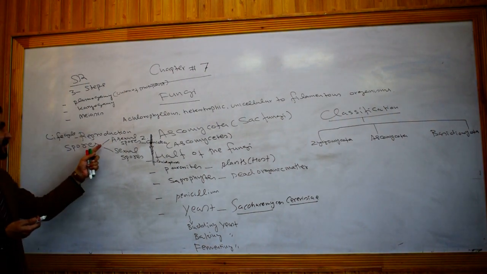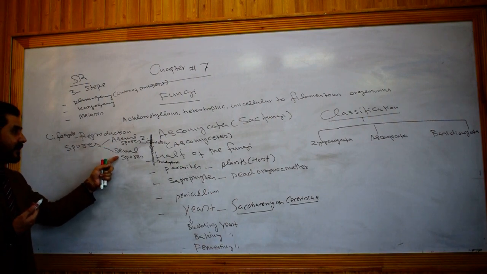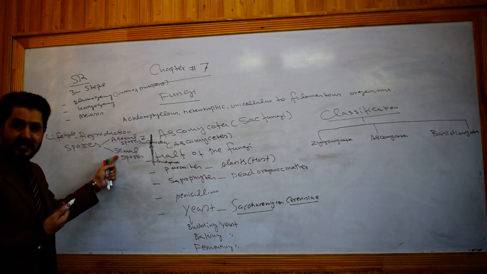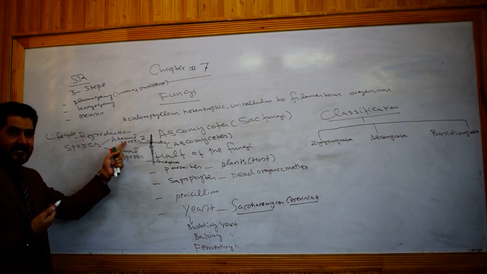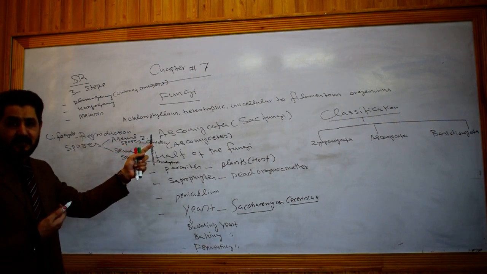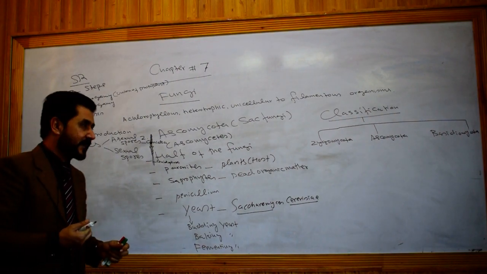But the difference is that asexual spores are produced asexually, meaning no sex organs and no gametes are involved, while in the case of sexual spore production, sex organs and gametes are involved. But the ultimate result is the same, the ultimate goal is the same, that is the production of a new mycelium to continue its life cycle, to continue its reproduction.